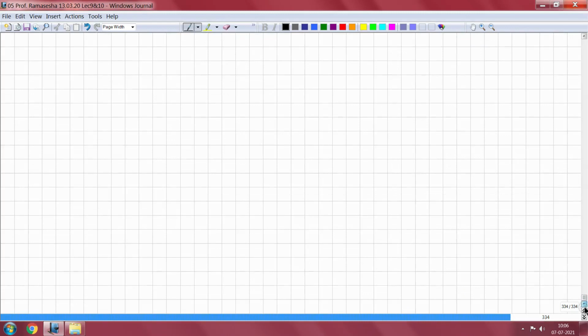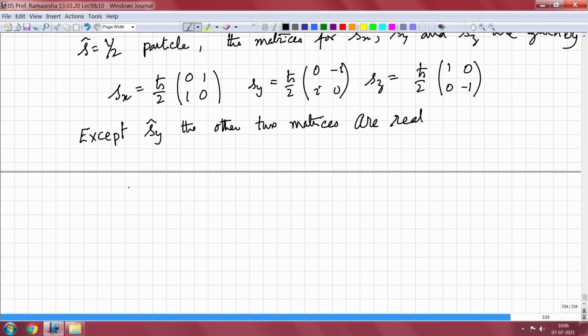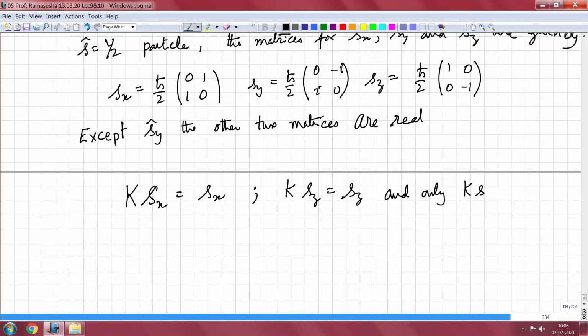So, if I take a complex conjugation, then you see the following, that is K Sx is actually equal to Sx, K Sz is actually equal to Sz, and only K Sy is equal to minus Sy.